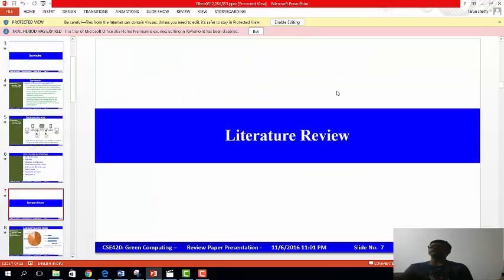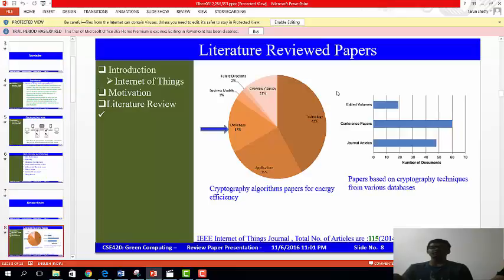Now literature review. Literature review is basically a survey on various papers which we have gone through in order to make our research better. So the papers are as follows. We have reviewed around 10 to 12 papers for our review. Cryptography algorithm papers for energy efficiency have been many, around 5 to 6, and we have also gone through journals like the International Journal of Engineering Associates and IEEE papers in order to make our research very practically oriented.